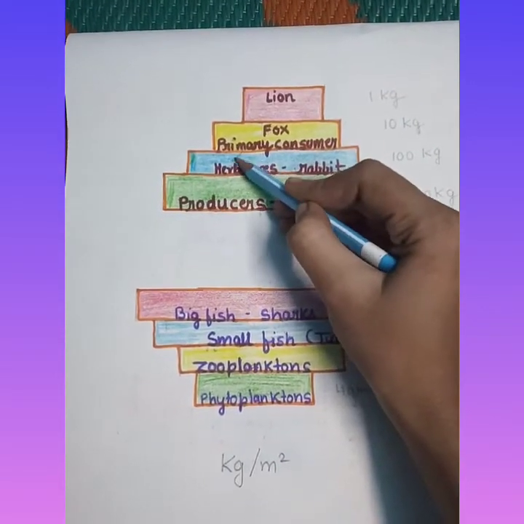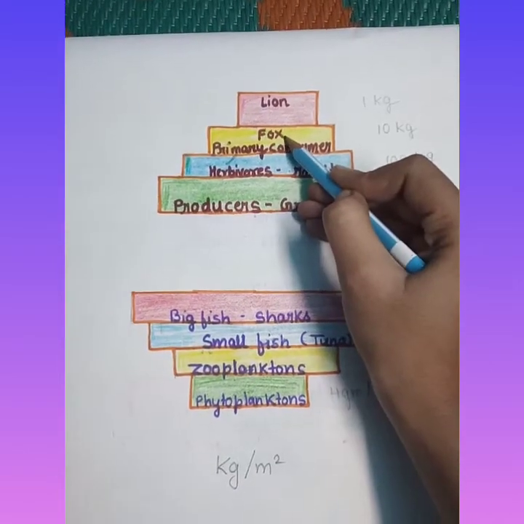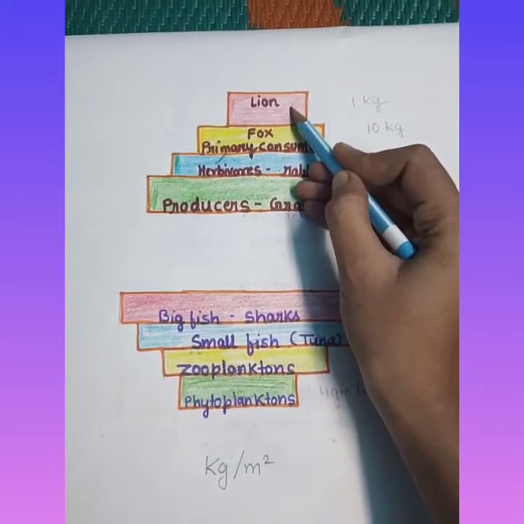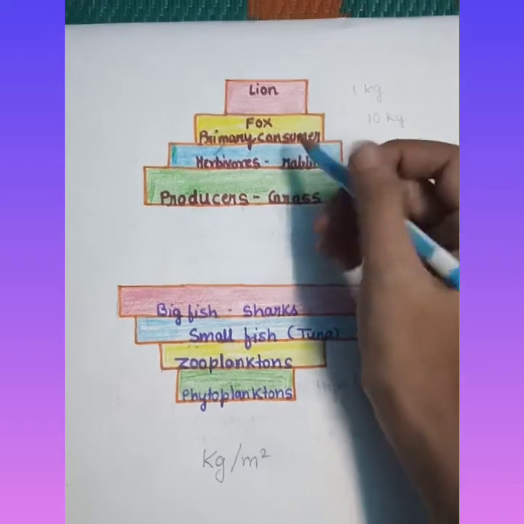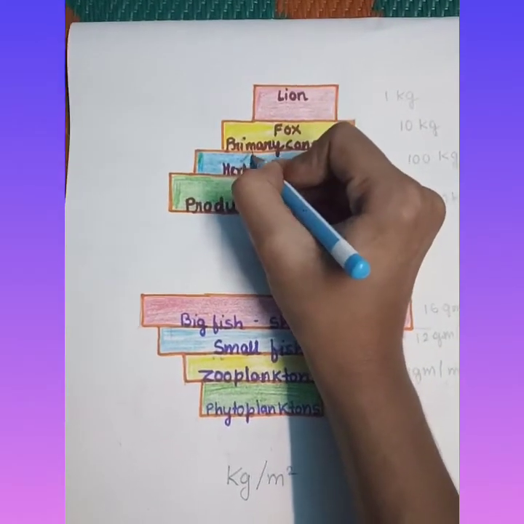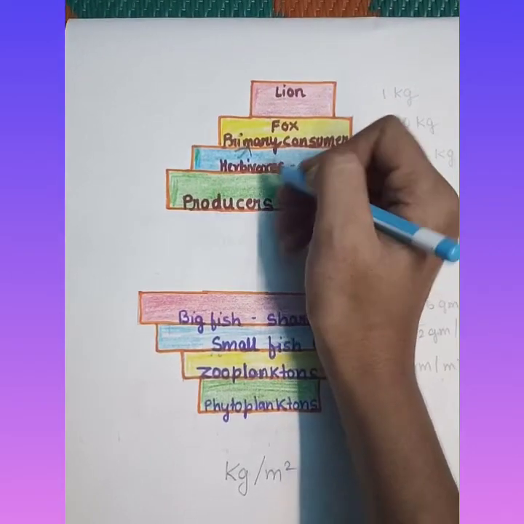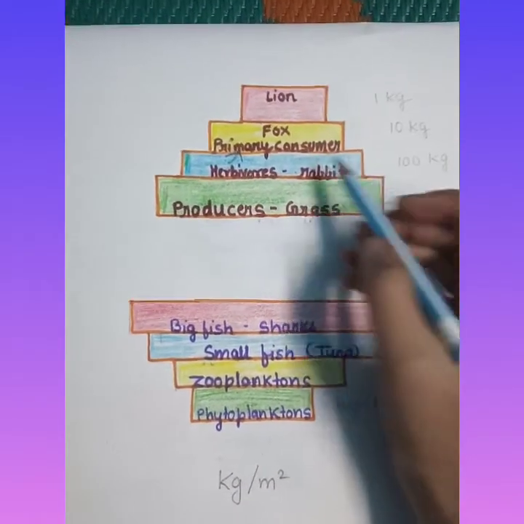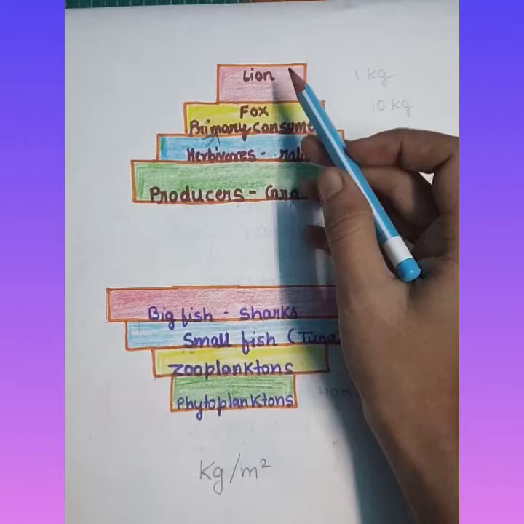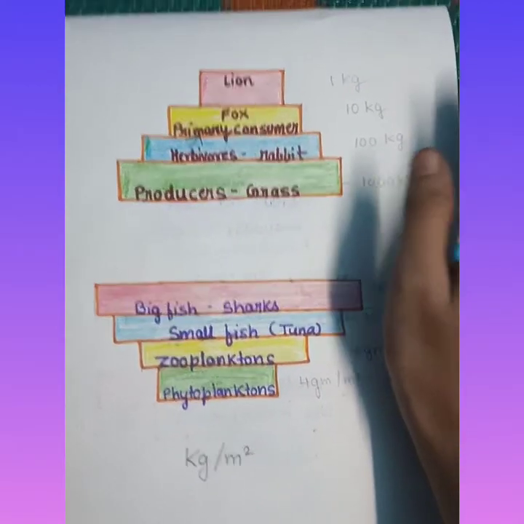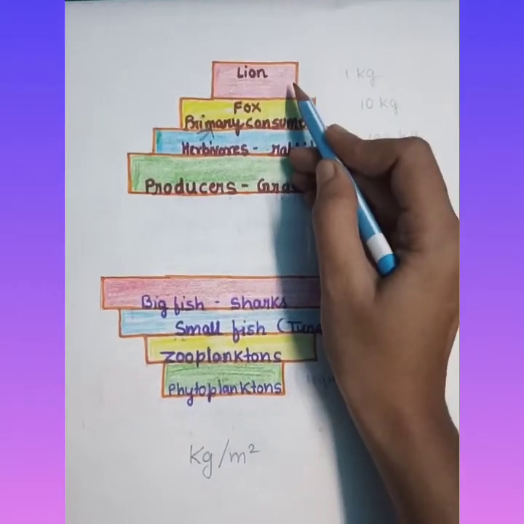Students, the herbivore is a primary consumer, okay, don't get confused. Fox is a secondary consumer, lion is a tertiary consumer, also called the top consumer.